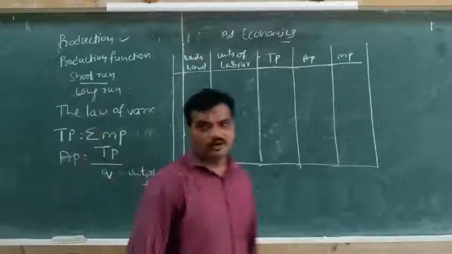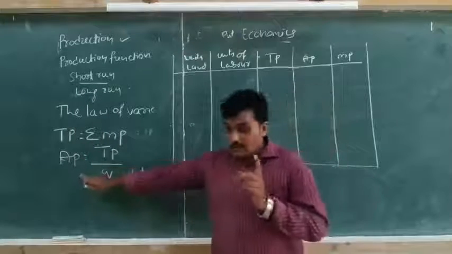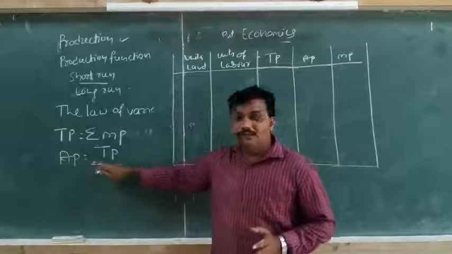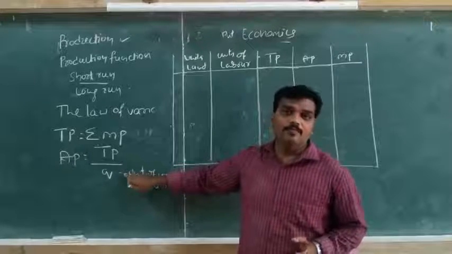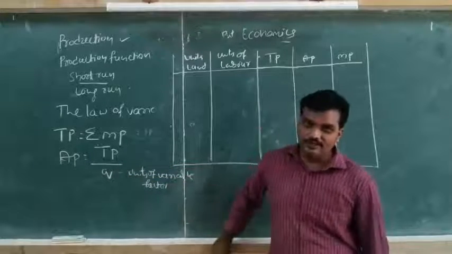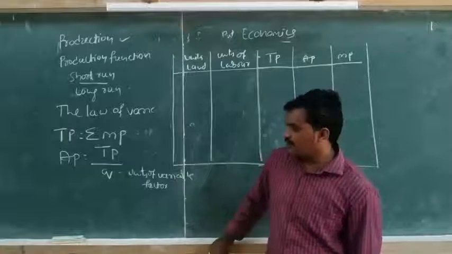Units of variable factor. See, the average product can be calculated by dividing the total product by units of variable factor.